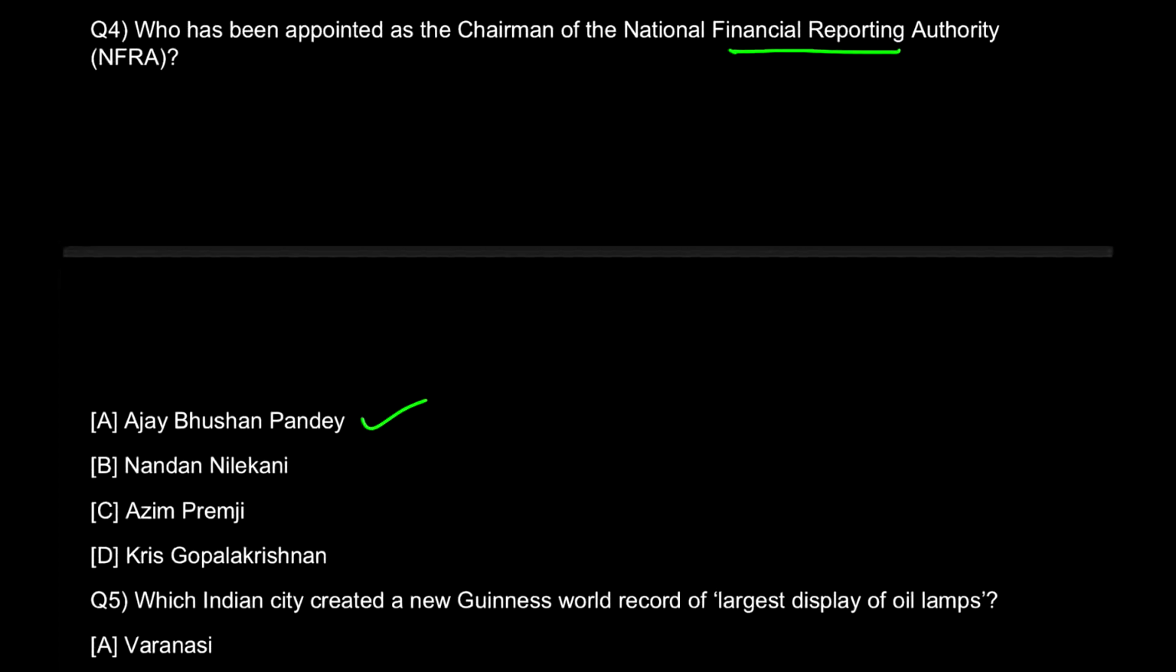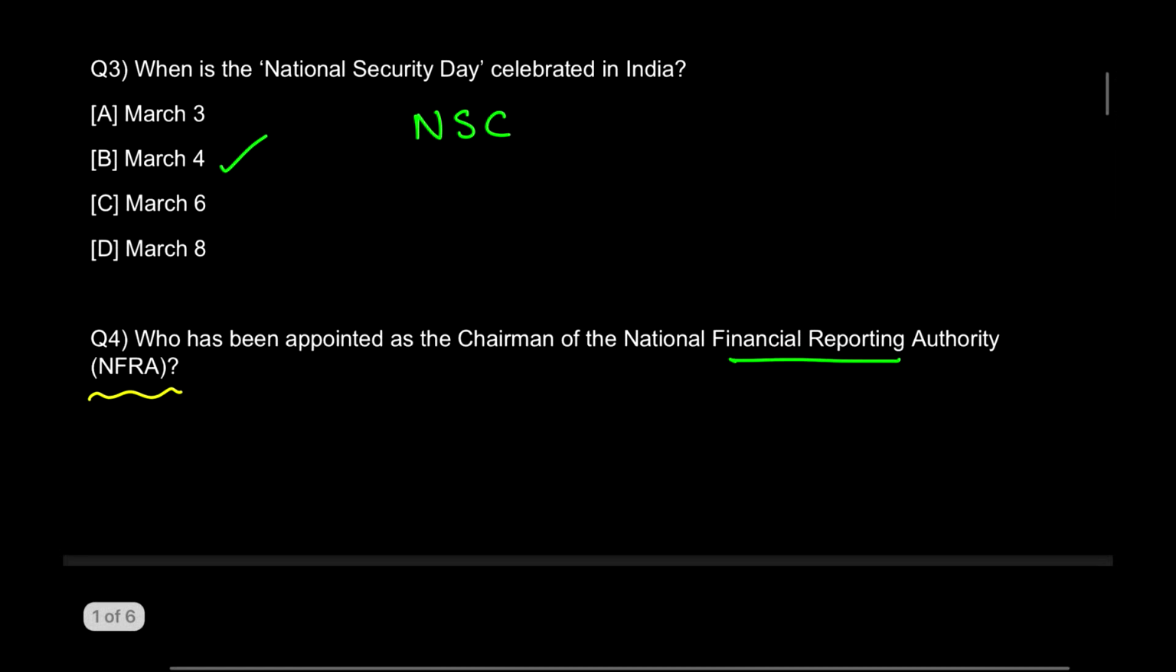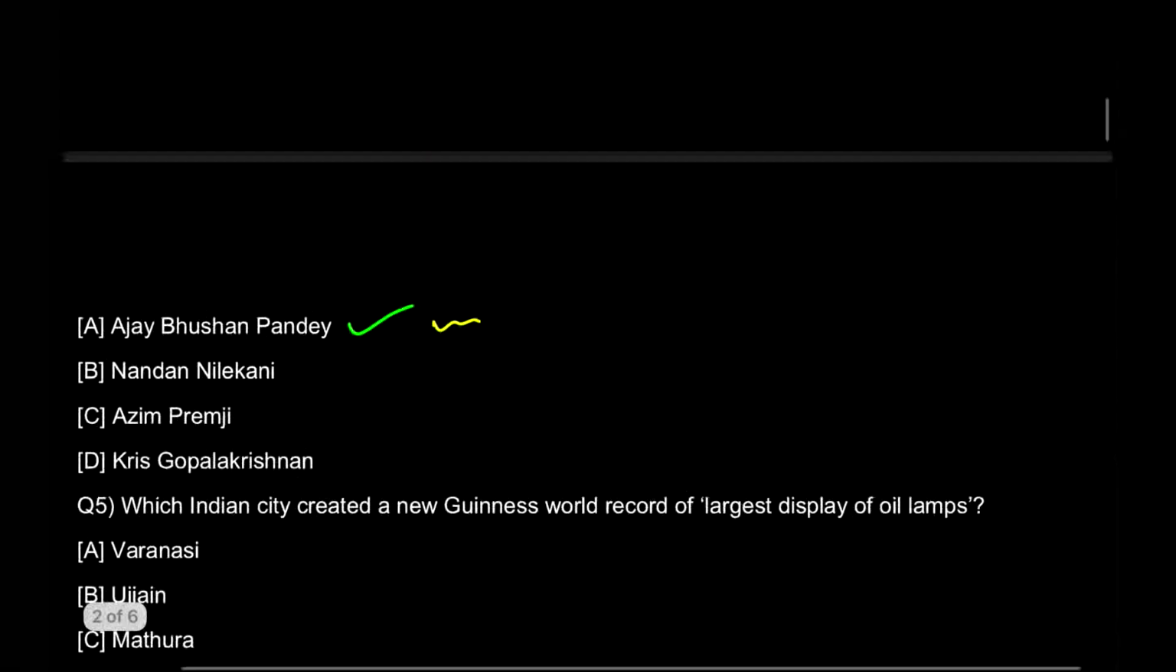Okay, now what are the things you're going to search for the static GK part in this question? You're going to search about NFRA, उसके थोड़े और details, and you're going to search a little about Ajay Bhushan Pandey also. मैंने आपको बहुत points बता दिए हैं about Pandey sir, but still you can search a little more. And National Security Day के बारे में you can just search a small section, just one thing to search in the static GK.